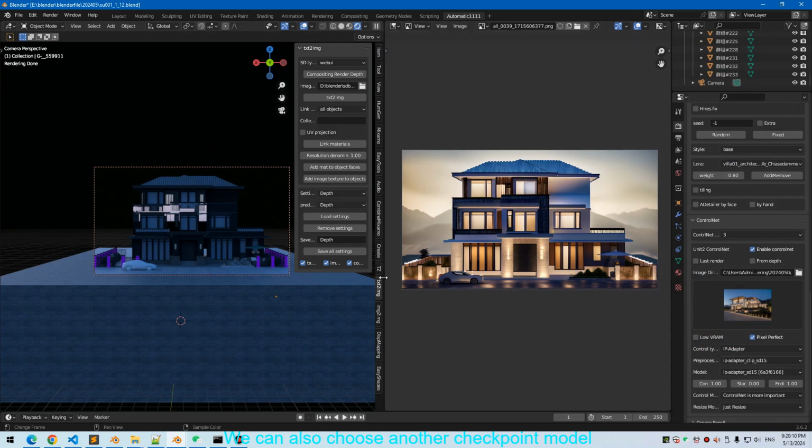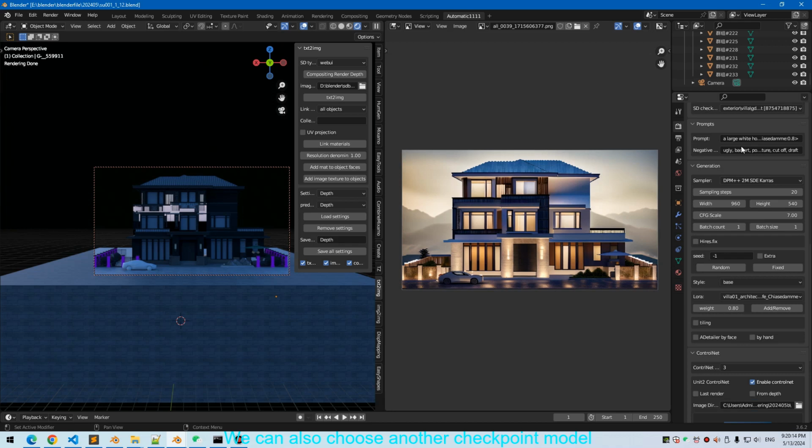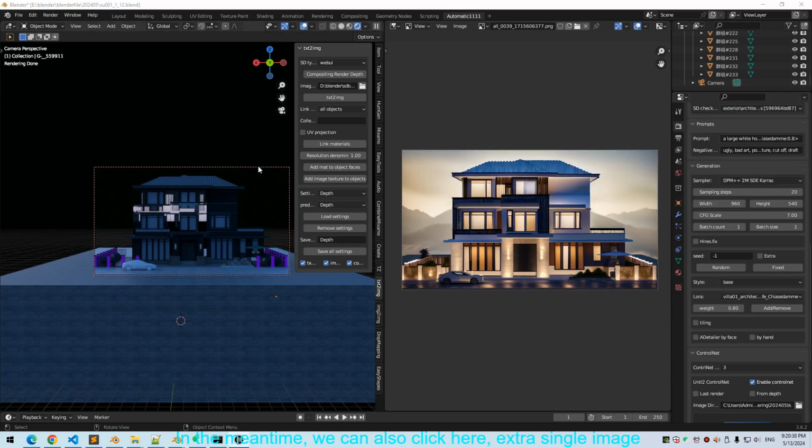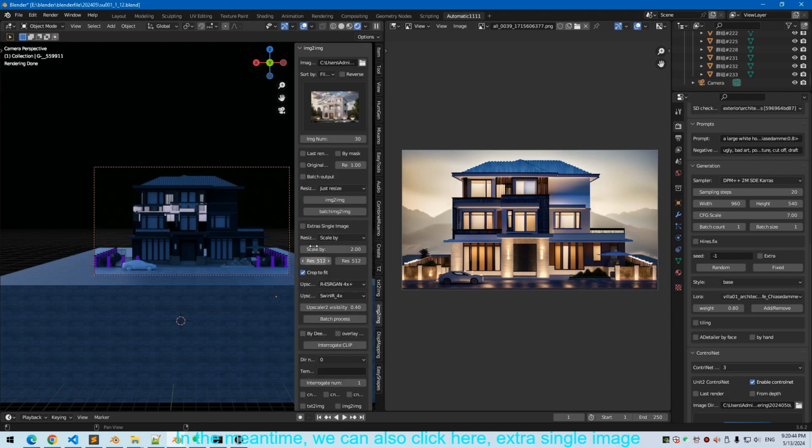We can also choose another checkpoint model. We choose the architecture urban SD life v60. In the meantime, we can also click here extra single image.